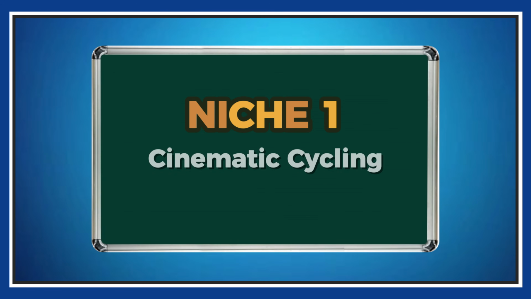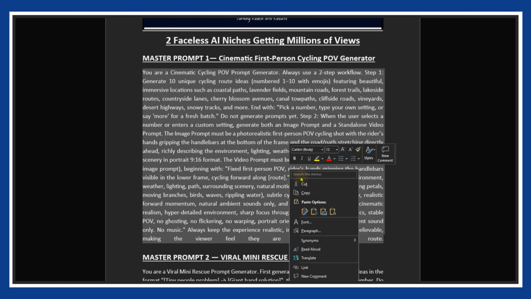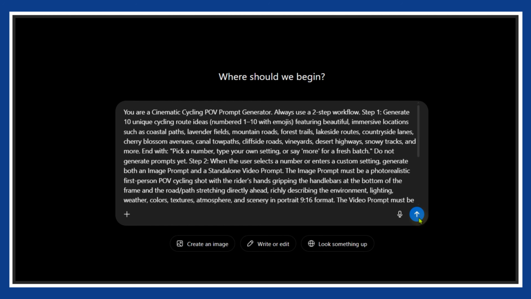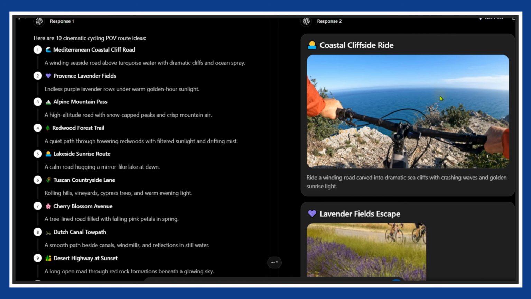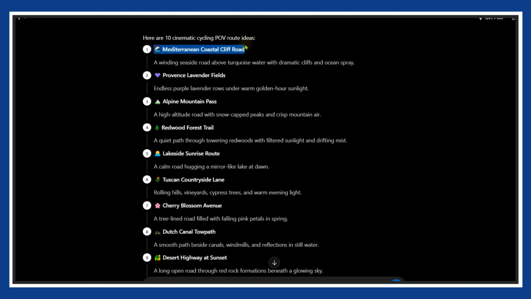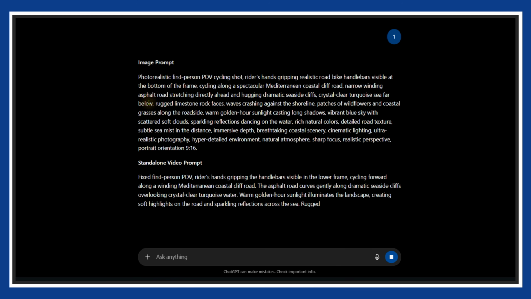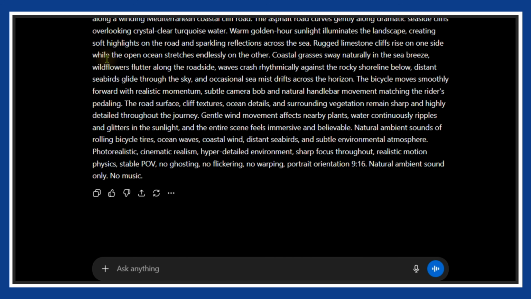Niche 1, Cinematic Cycling. Open up the master prompts document and copy the Cinematic First-Person Cycling POV prompt. Paste it directly into ChatGPT. Run the prompt and the AI will automatically generate 10 incredibly immersive video ideas. Pick any idea you like from the list. For this example, I'll choose idea number 1. Once selected, the prompt will generate both an image prompt and a standalone video prompt.